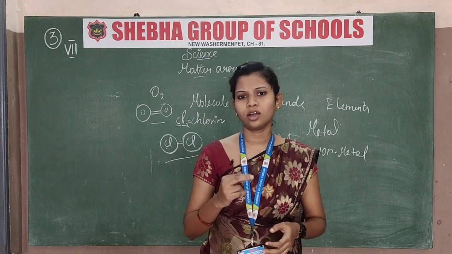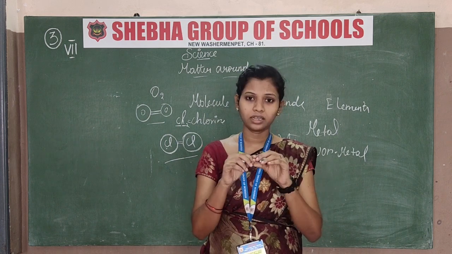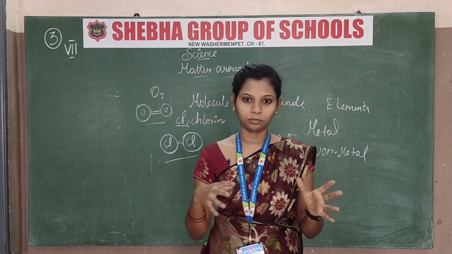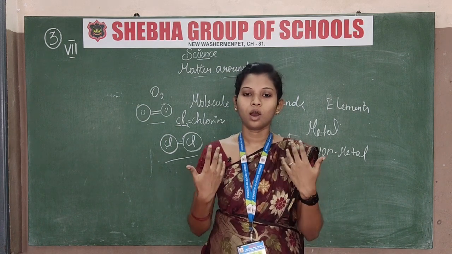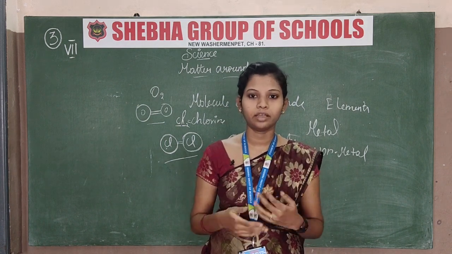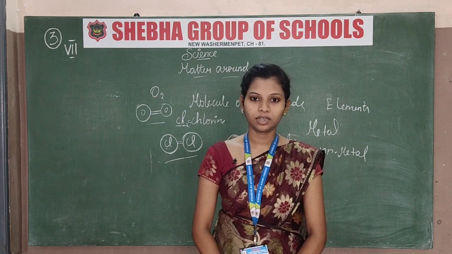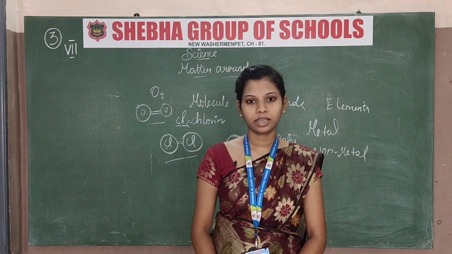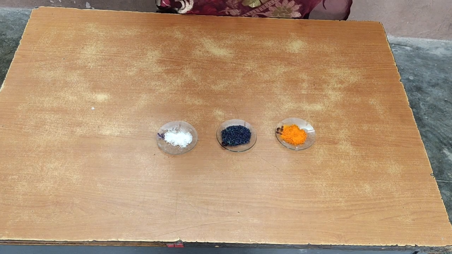Just take your scissor or knife. There is a metal that is made up of, not non-metal, that all are metal only. Gold, I am wearing gold, or I am putting a ring, everything is metal. These are the examples for a metal. Let's see the non-metal examples. I told you the examples for the metal. The metals are pure only.